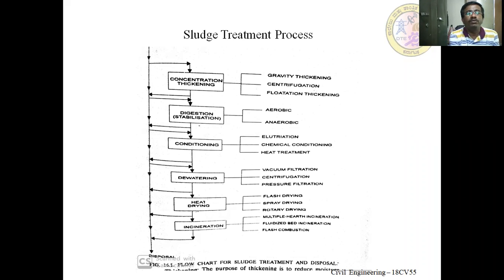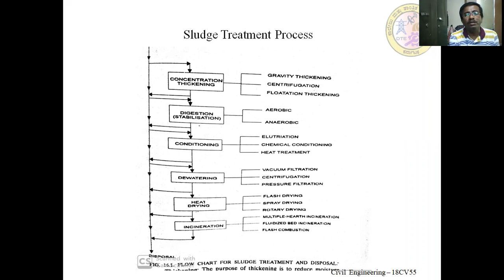The different processes involved in sludge treatment begin with concentration or thickening. This includes gravity thickening, centrifugation, and floatation thickening. The main aim of thickening is to remove the water content from the sludge, as well as to settle the settleable solids and suspended solids present.